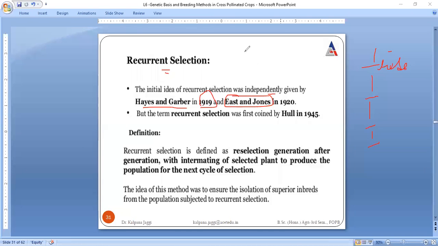That means selection is done a repeated number of times generation after generation, with intermating of the selected plants. If these are the two parents and we have generation one, then this generation will be allowed to cross with this selected parent again and again, generation after generation, to produce the population for the next cycle of selection. This is said to be recurrent selection, right?